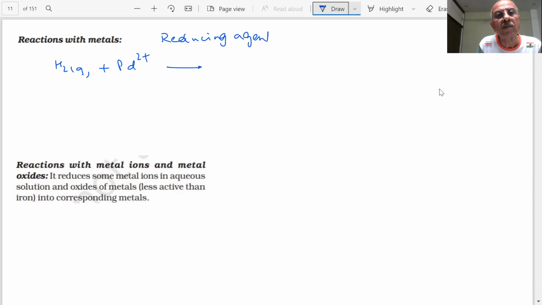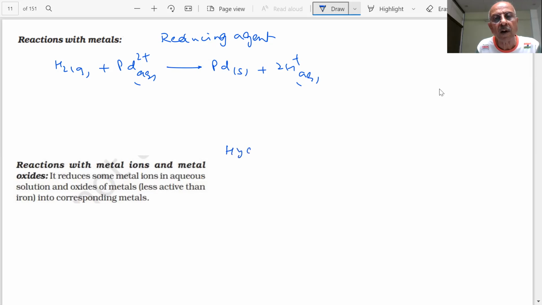In aqueous solution, students, if I use aqueous solution, what can happen then? Then it can reduce them and form H plus. So reduction of metal is possible, which we do use for the reduction of this, and with organic compounds also, many organic compounds, students, in the presence of a catalyst, you know, hydrogenation reactions.